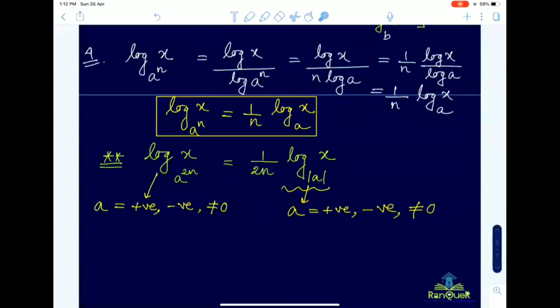So whenever you don't know whether the exponent is odd or even, you can use this property, no problem. Or else for an even exponent, every time you have to write the base as mod a.